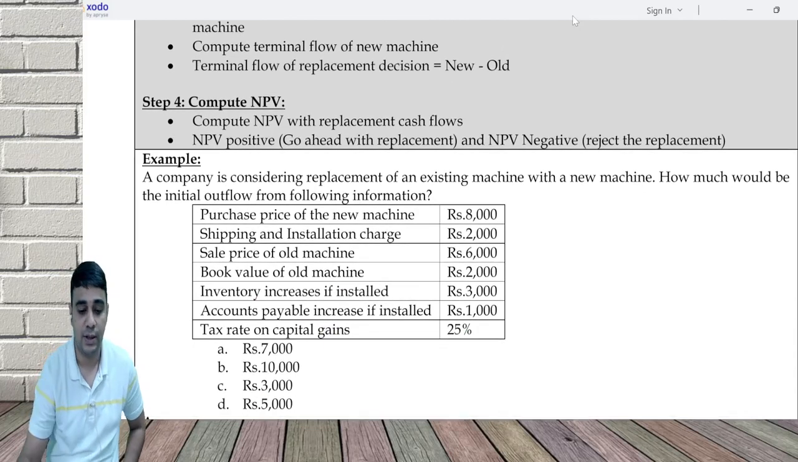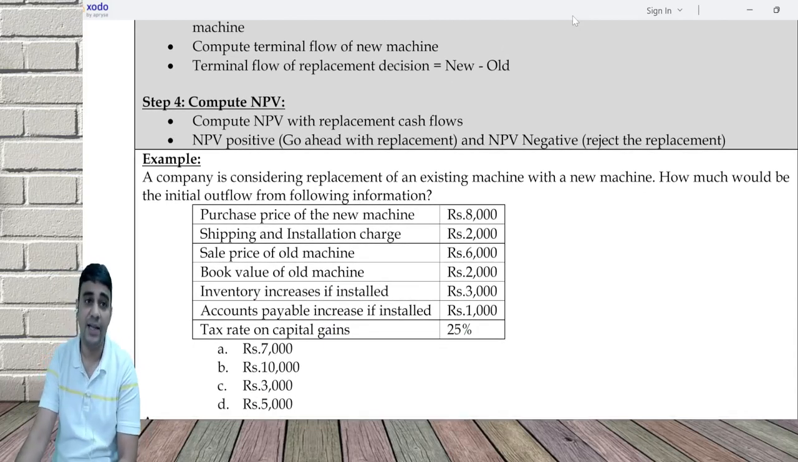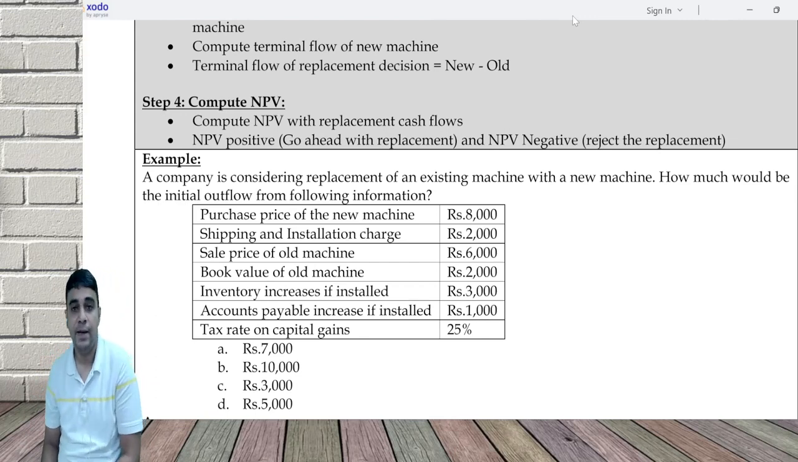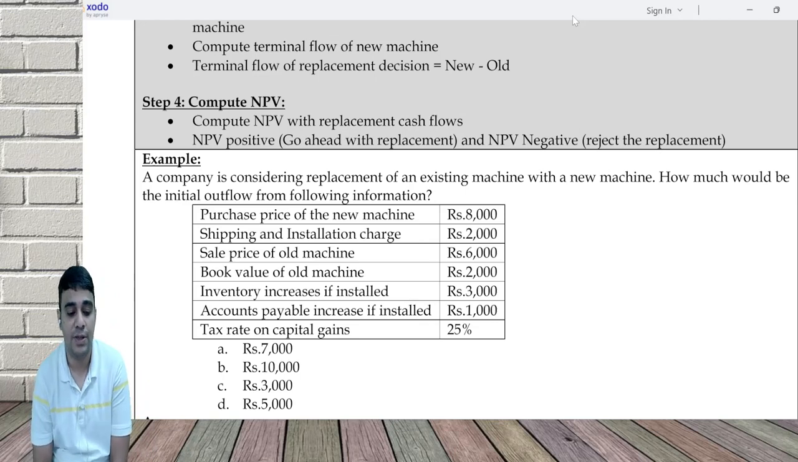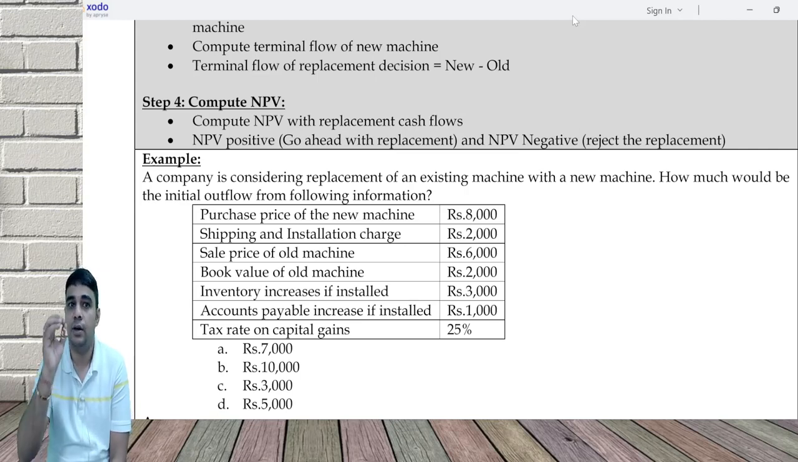Can you please do this and tell me? Analyze new separately, old separately. Analyze the new machine separately, the old machine separately. Don't link them together. And when I say new machine, capital expenditure can also be there, working capital can also be there.